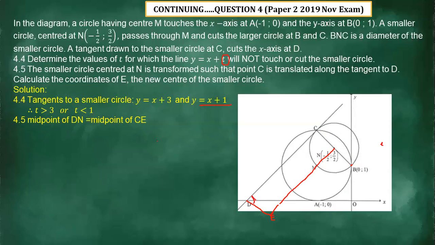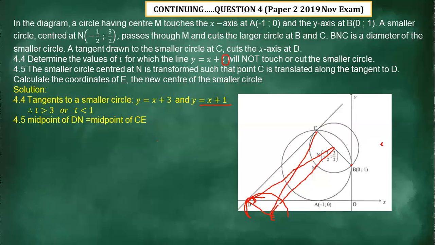This triangle is 90 degrees here. Remember, this point is the center of the new circle, and they translate along the tangent to D, so this line is still a tangent to this point there. So I just try to draw the circle with the center E there. Now we need to calculate the coordinates of E. What we're going to do is say the midpoint of DN. Where is the DN? We can just draw a line to N there. The midpoint of this is equal to the midpoint of CE.